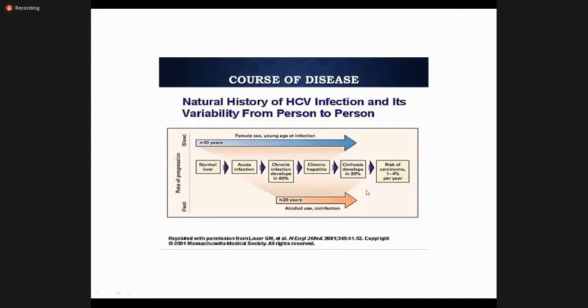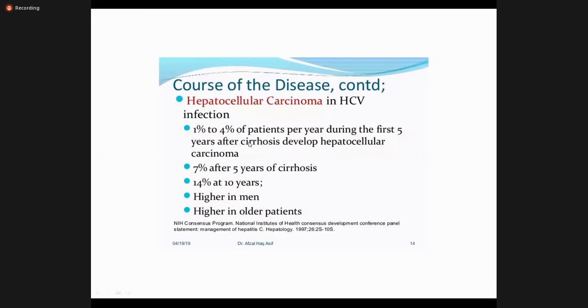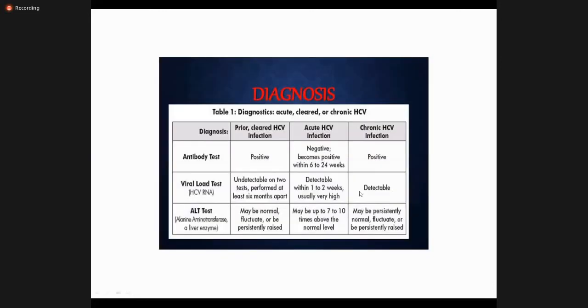So this is the natural history. Then hepatocellular carcinoma I have already discussed. Now, how to diagnose hepatitis C? Antibody test, this is called anti-HCV. It should initially be positive. Then viral load, HCV RNA, which is both qualitative and quantitative, should be positive. And ALT levels, liver enzymes, can be normal, can fluctuate, or can become high.